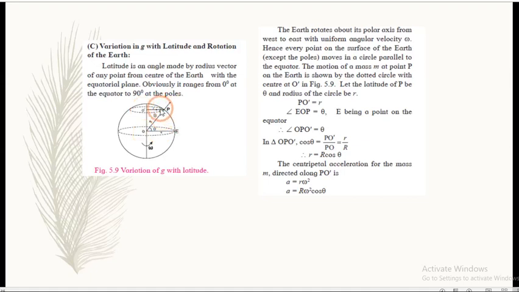As PO dash is small r and PO is capital R, it will turn as small r upon capital R. The value of small r becomes R cos theta. Now centripetal acceleration is given by r omega square; substituting the value of small r, it will become R omega square cos theta.